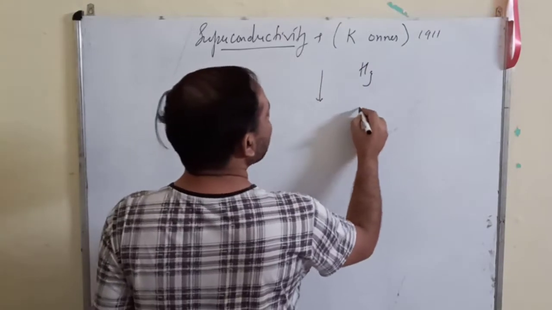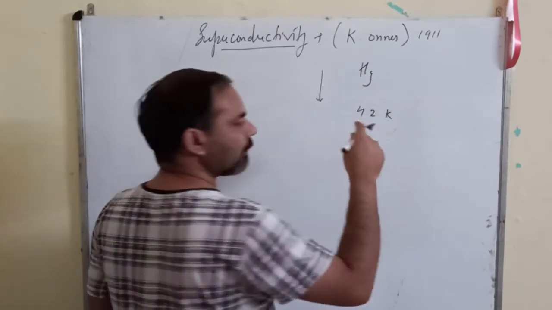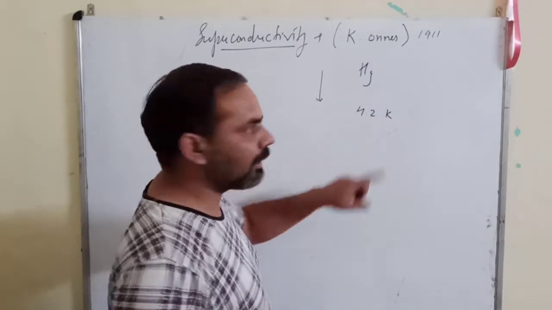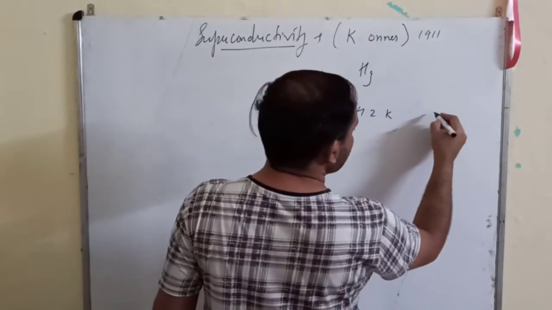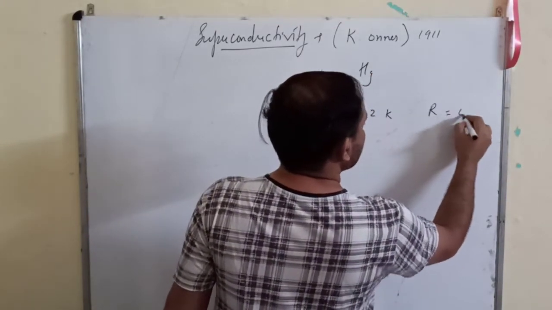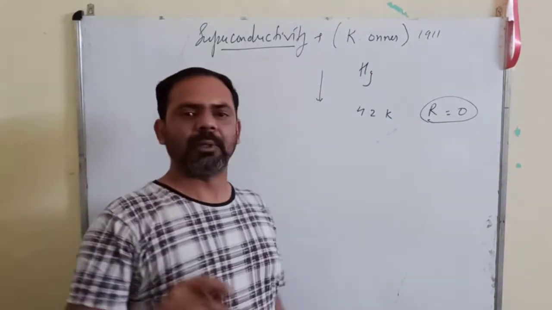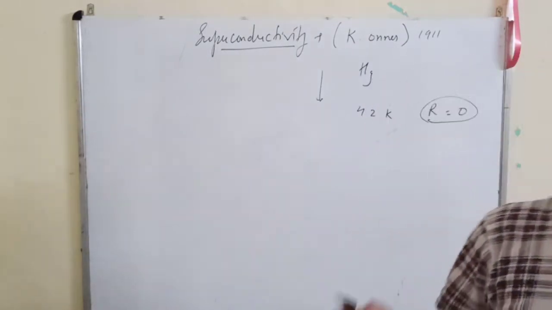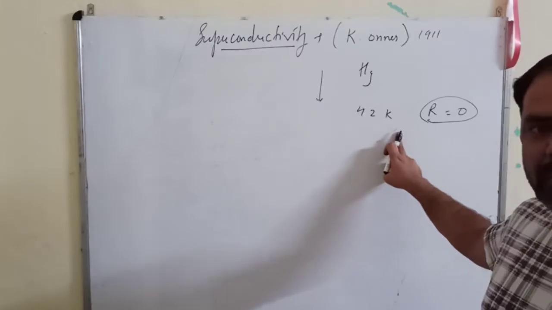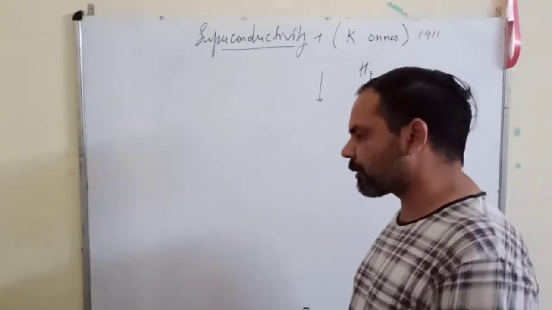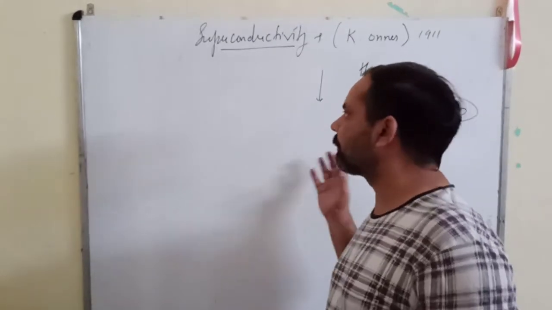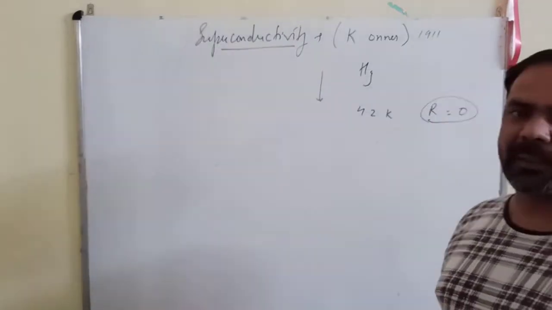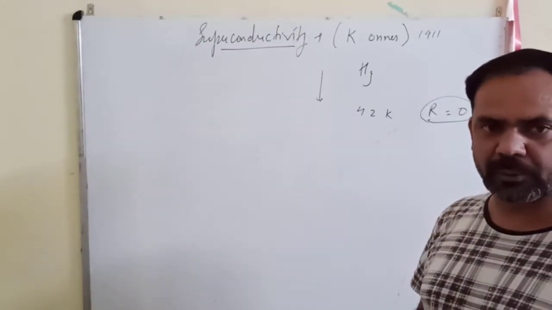Then suddenly he found that when the temperature becomes 4.2 Kelvin, the resistance of mercury suddenly becomes zero, which means it starts behaving like a superconductor at 4.2 Kelvin. Later on it was found that superconductivity can be achieved with different materials also.